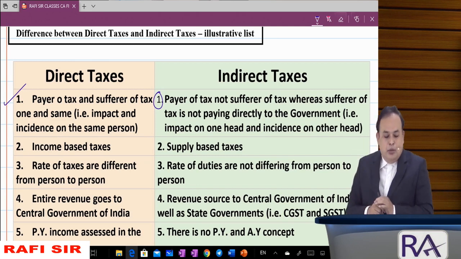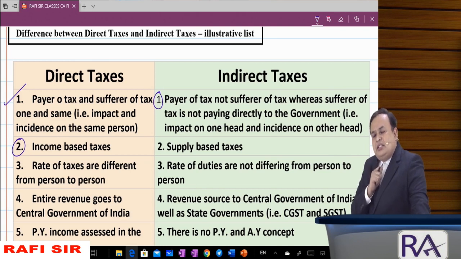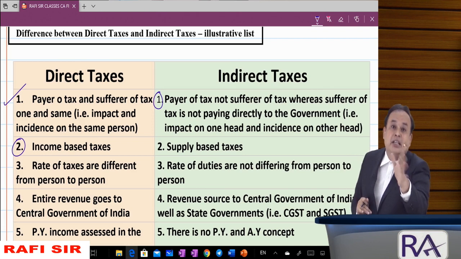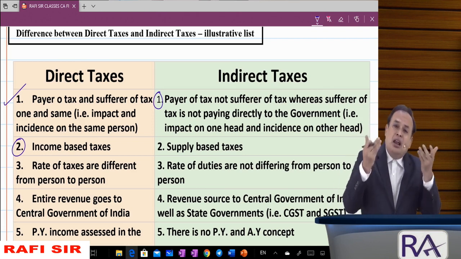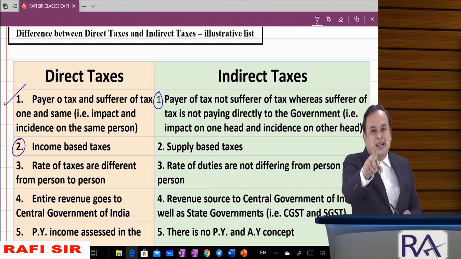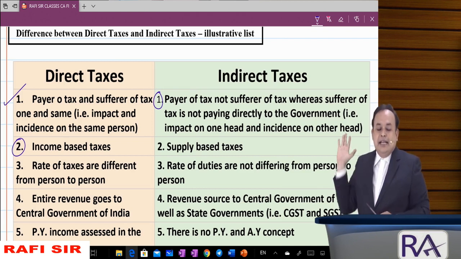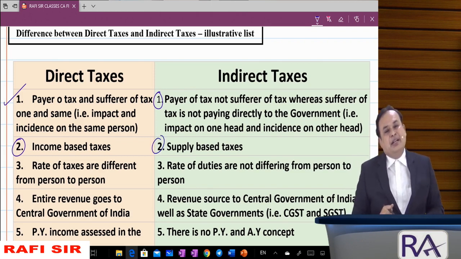Look on the screen, point number 2. Under the direct taxes, it is an income based tax. If you have income, pay the income tax. No income, no tax. There is no tax on expenditure under the income tax. There is no tax on the loss under the income tax. Income based tax is your direct tax. Correct? When you ask me, my dear, I will say that GST is a supply based tax, a transaction based tax.